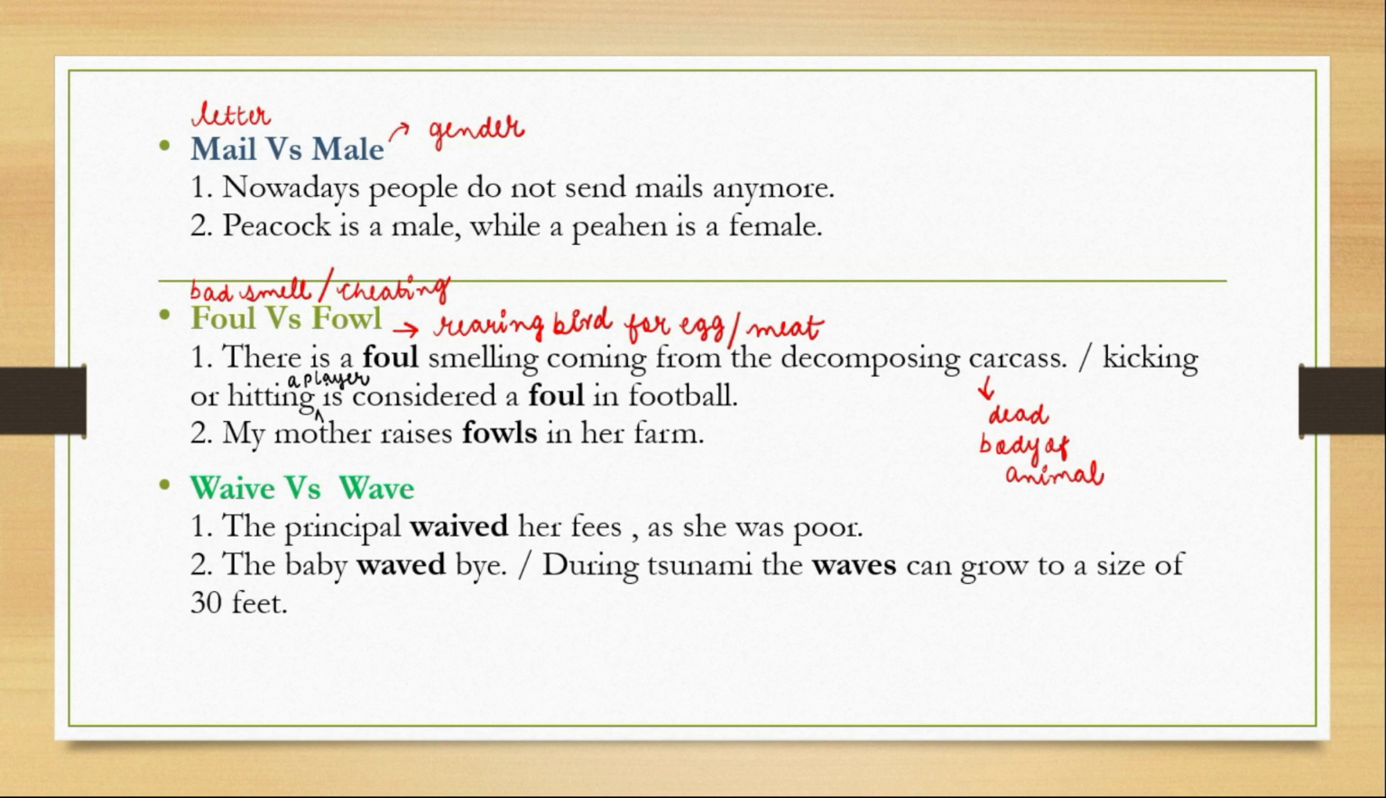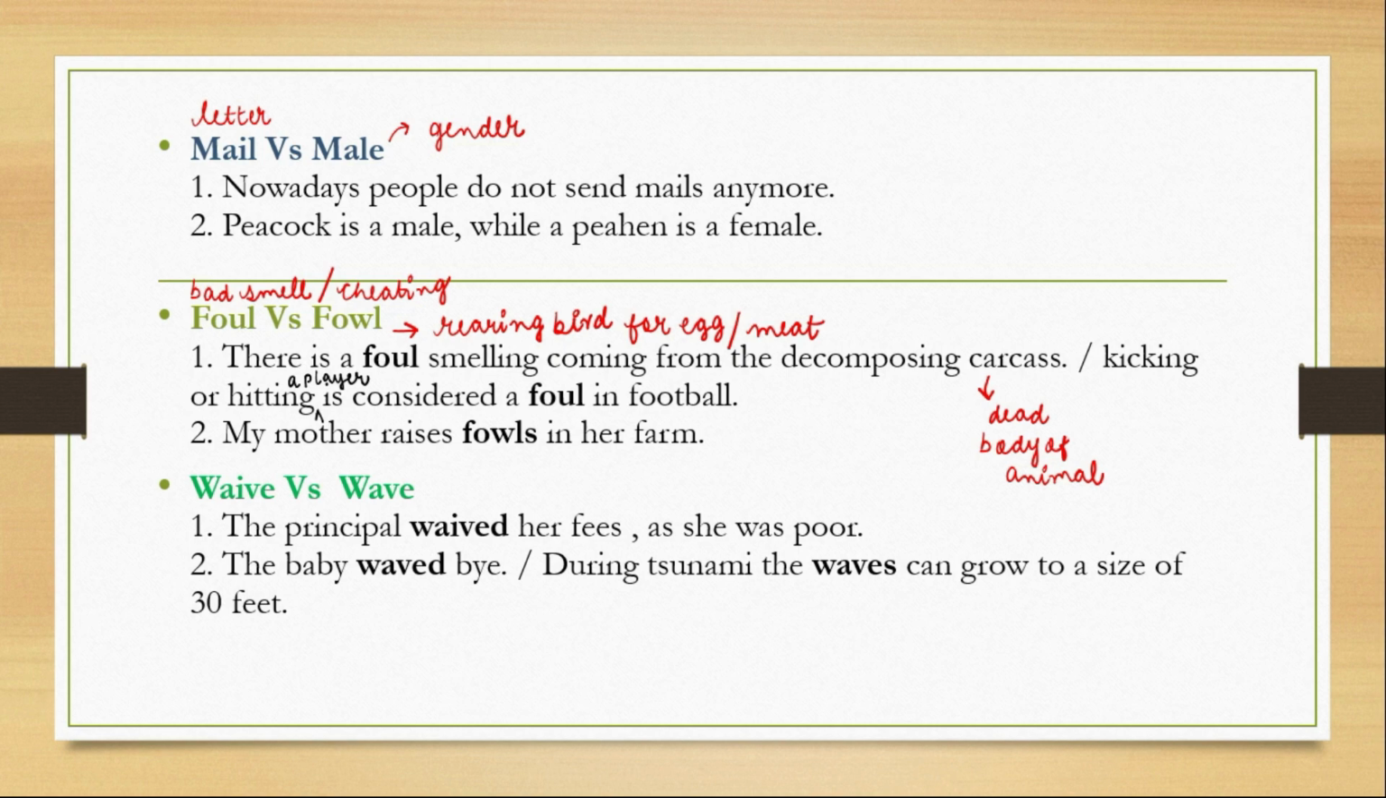Kicking or hitting a player is considered a foul in football. You can't kick or hit a player intentionally. It is considered a foul, a wrong move. My mother raises fowls in her farm. So she's rearing birds, maybe hens, for egg and for its meat in her farm. So this is FOWL. Next is wave versus waive.